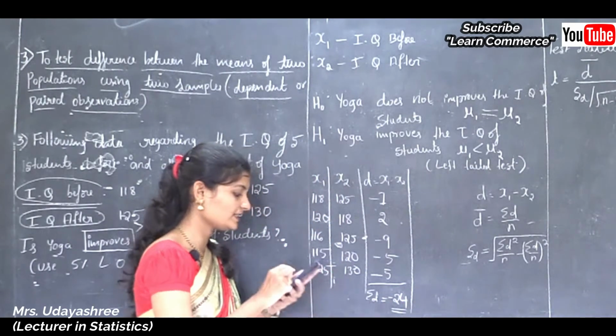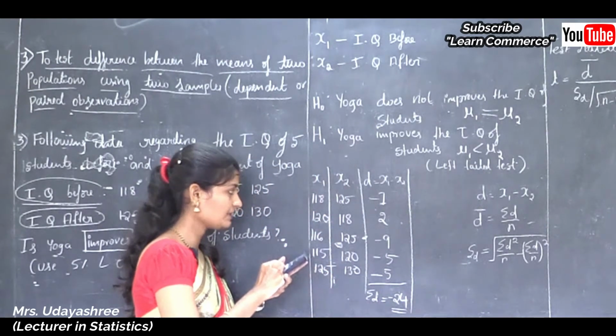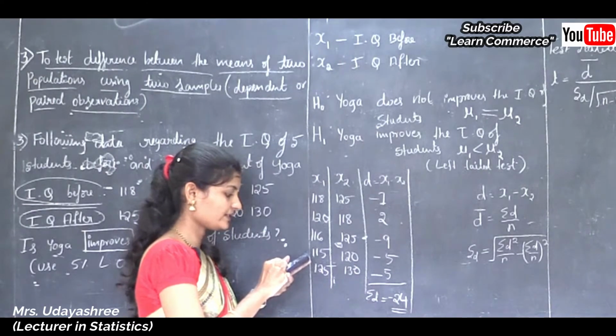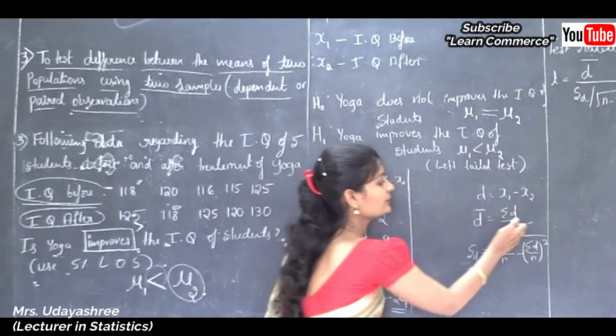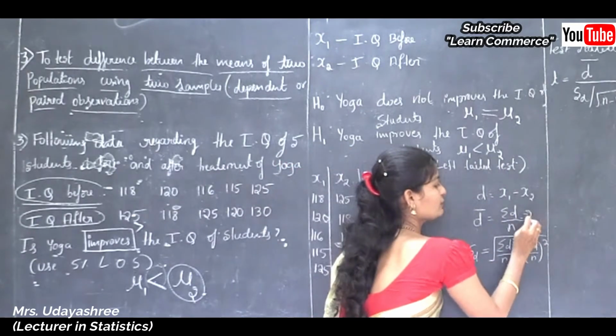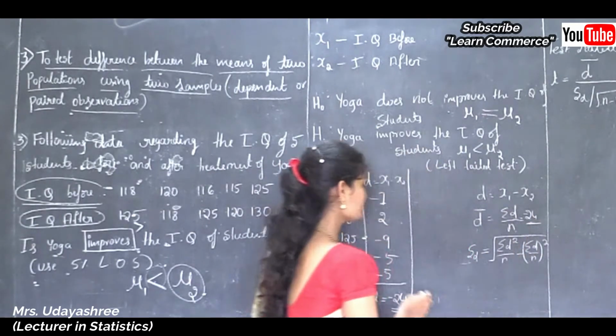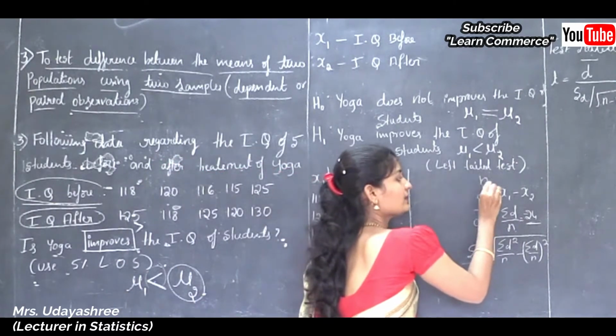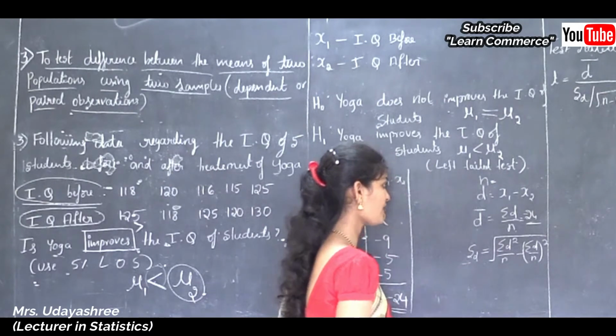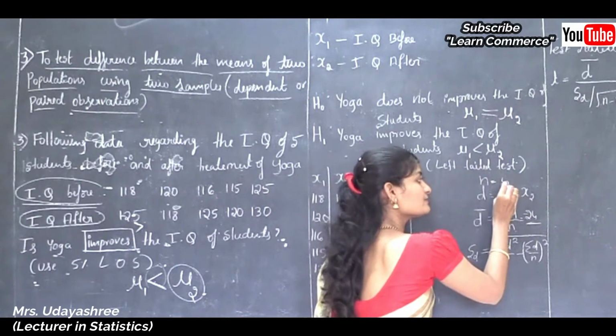See, sum of D is minus 24, that is minus 7 plus 2 minus 9 minus 5 and minus 5. So next here D is over. The sum of D is minus 24 divided by what is small letter n? See, 1, 2, 3, 4, 5. So here given number of observation is 5. So small letter n is 5.